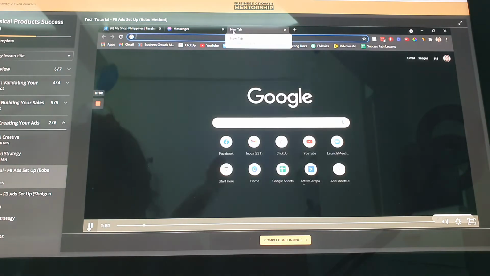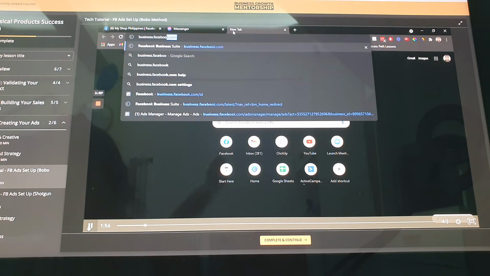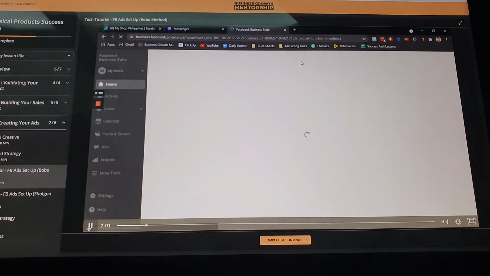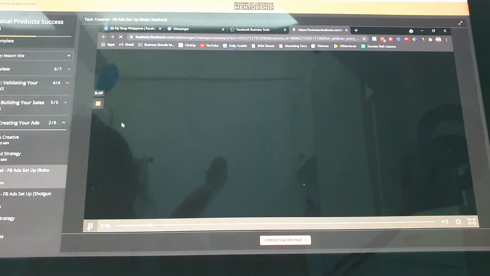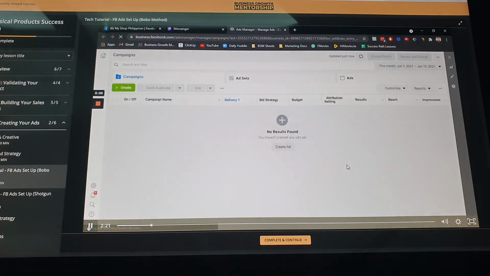Let's go to business.facebook.com. And if it will route you to the Facebook Business Suite, punta ka lang sa more tools and then go to the Ads Manager. And okay, with this part, I'll just briefly discuss what are the tabs.